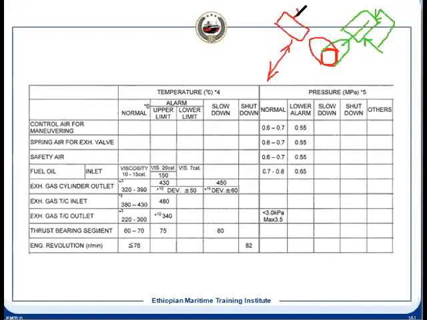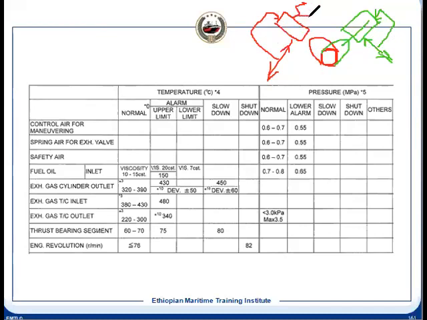Then it goes to the cylinder air starting valve, and the other one gets vented out. That time also this one will push, the line will come here, and make contact between the follower and the cam. Then the astern cam will be in operation and the astern valve will be in operation.